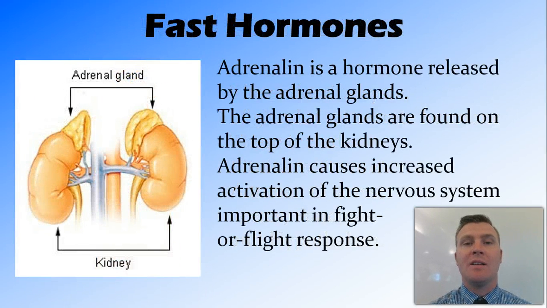So adrenaline is an example of a hormone that has a fast action. It's released from the adrenal glands, which, as I said, sit just above the kidneys, and it causes increased activation of the nervous system. So when there's a lot of adrenaline around, the nervous system doesn't need as much stimulus to fire. And this is important in fight and flight response, making those signals from the nervous system faster.